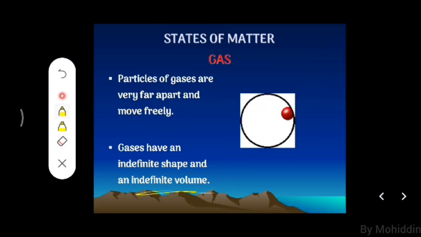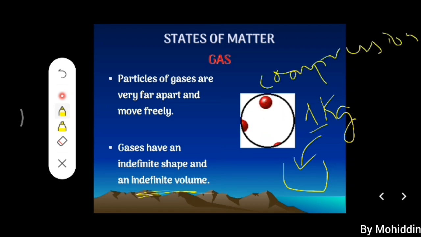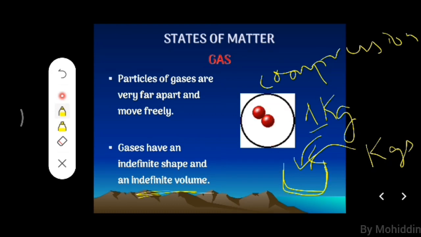Next one is indefinite volume. Gases have indefinite volume. Consider one container. Suppose we add 1 kg of gas into it. By doing compression or by adding some pressure, we can fit some more gas into it. We can fit some kgs of gas into it. So it is very difficult to tell how much gas this container can hold.